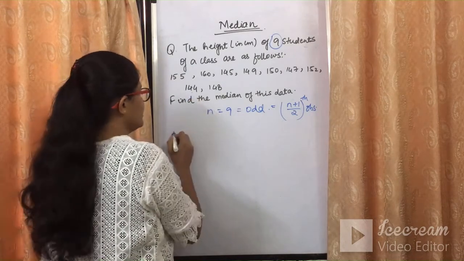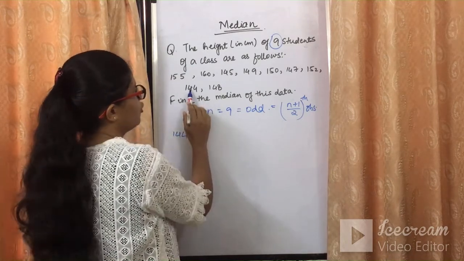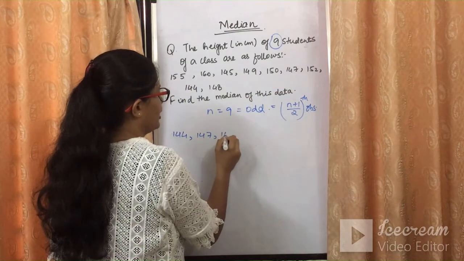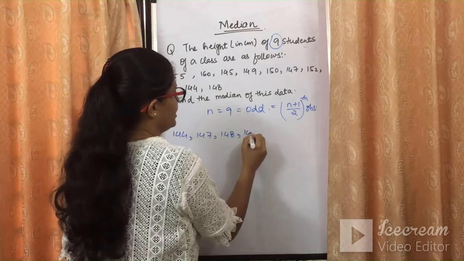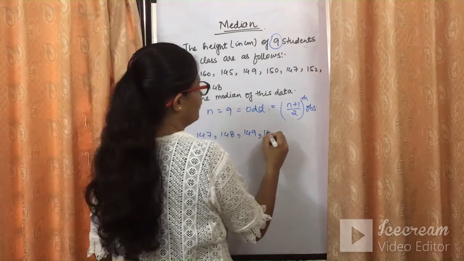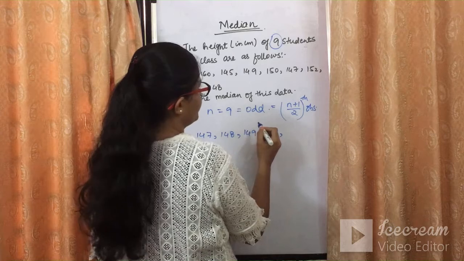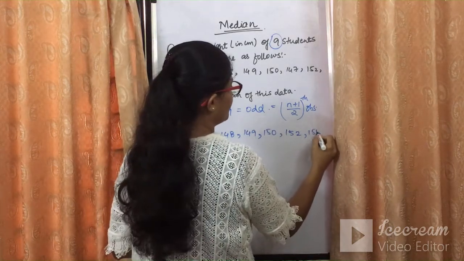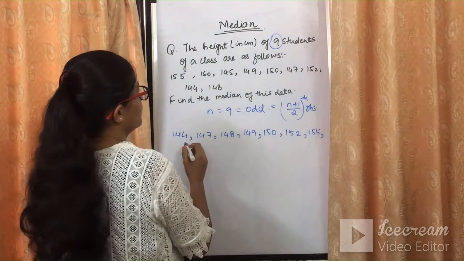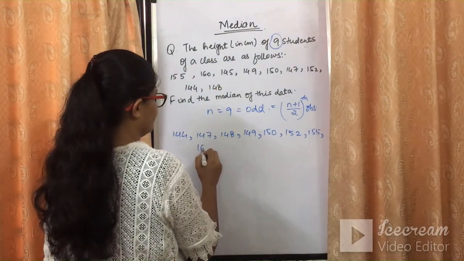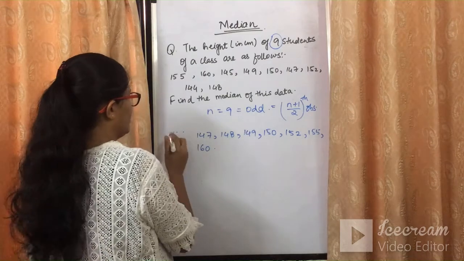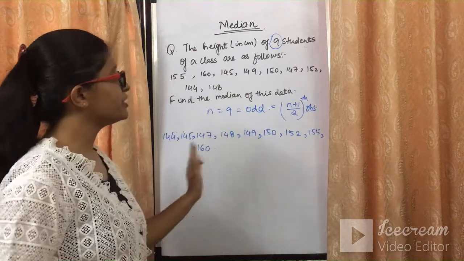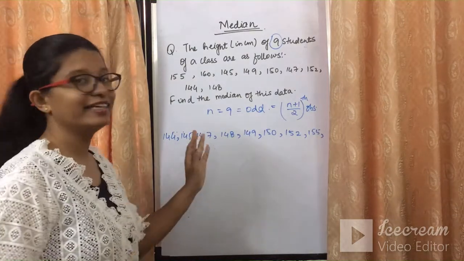So the smallest one is 144, then we have 147, 148, 149, 150, 152, then we have 155, then 160. Okay, here we have 144 and 145. So these are the observations arranged in ascending order.